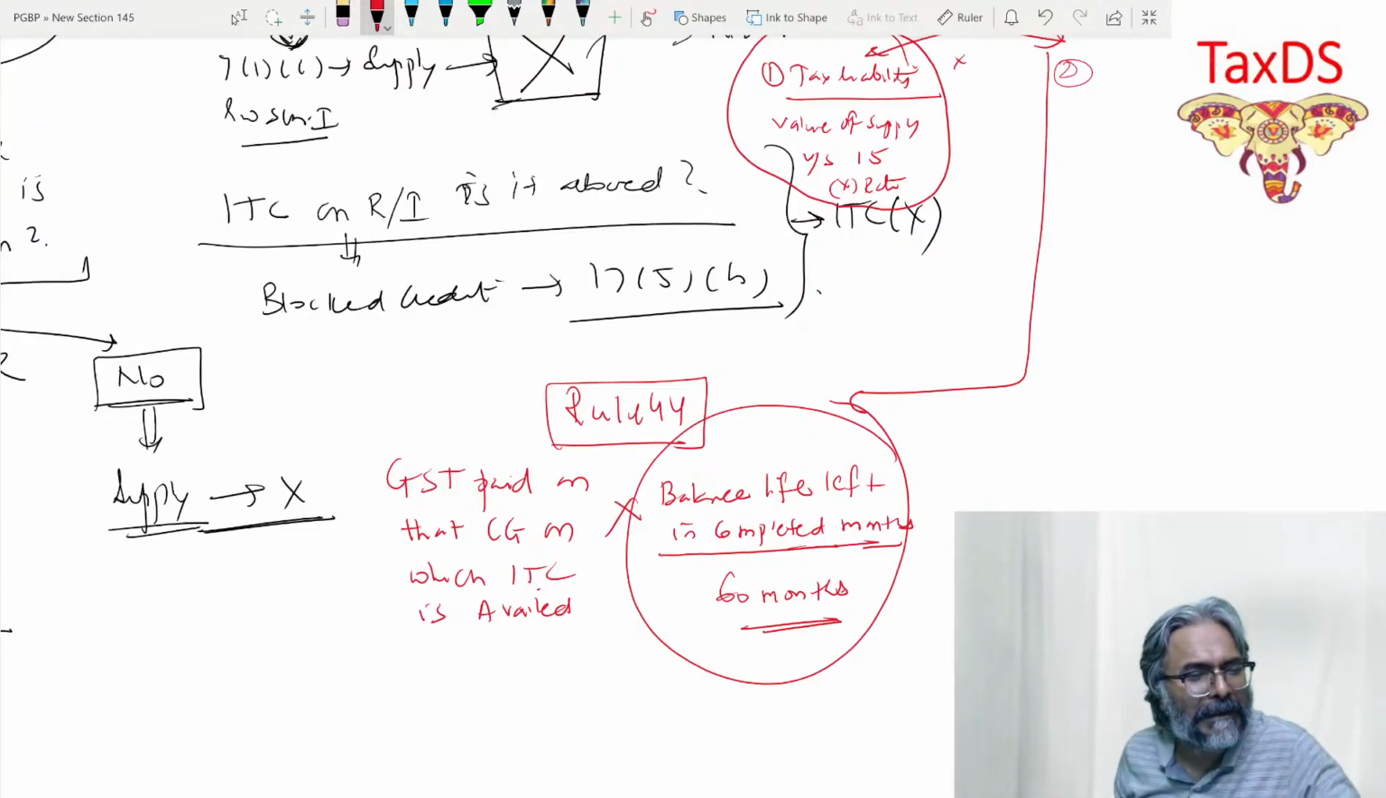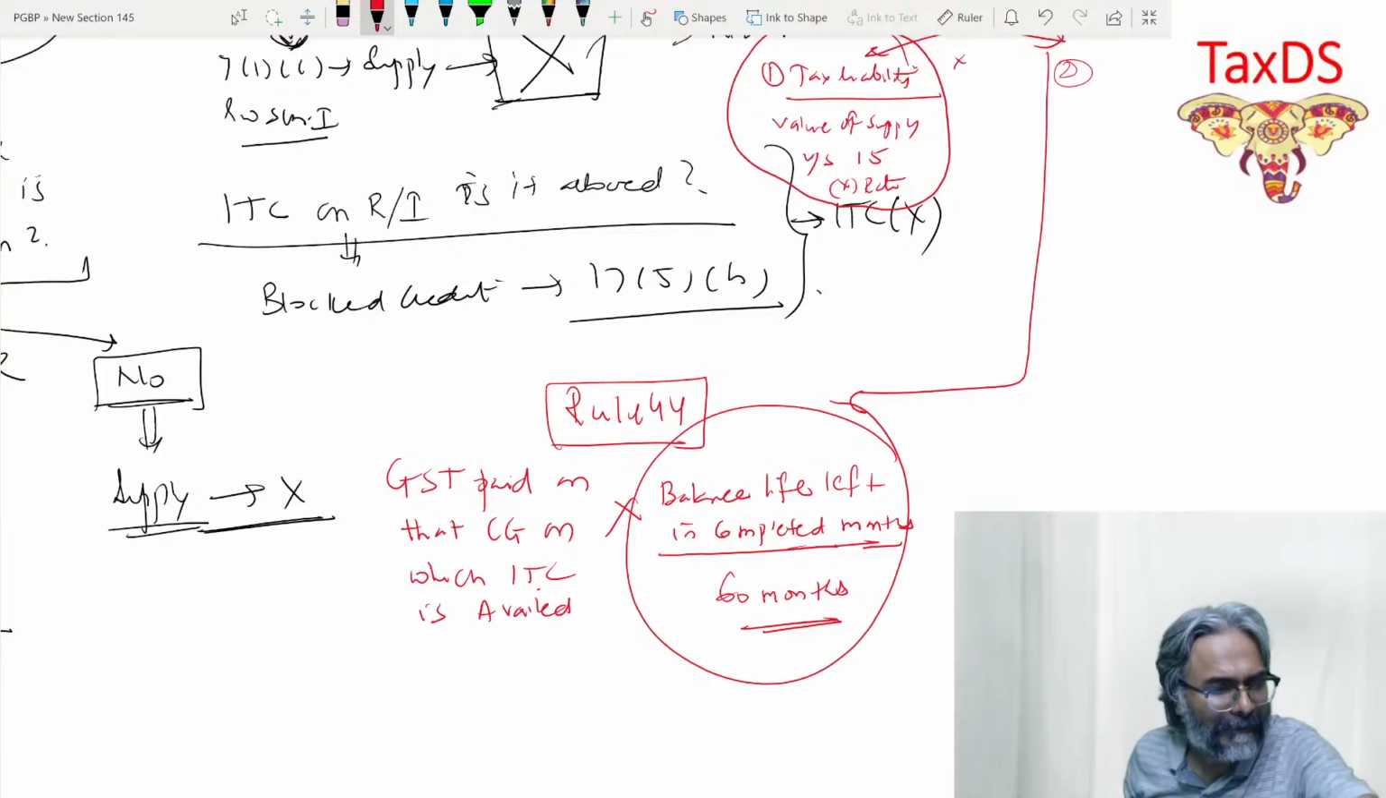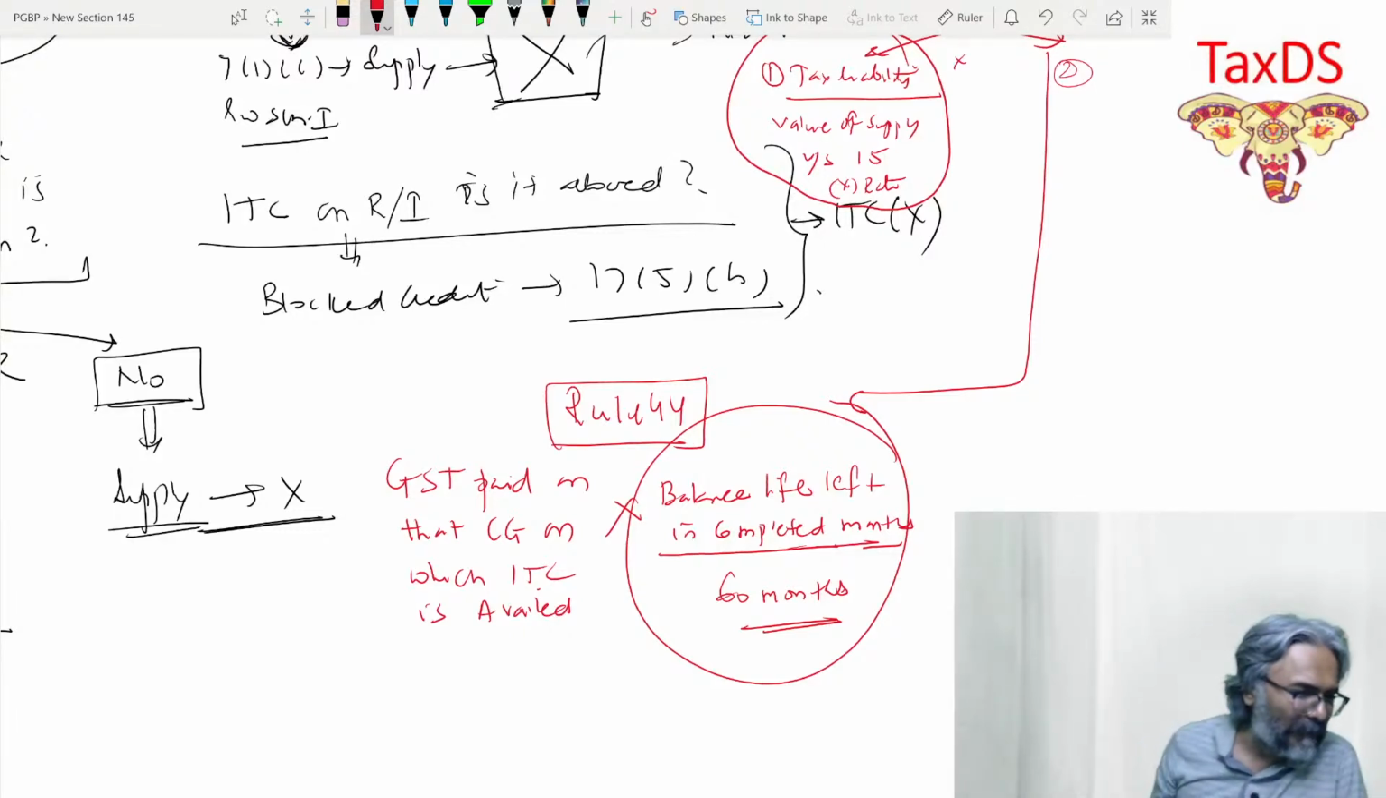Is that point clear to all of you now, students? Every one of you is clear with this one? Quickly, students, any doubts? If not, then I'm moving to the last category, students. The last category. And virtually then we are done with the supply.